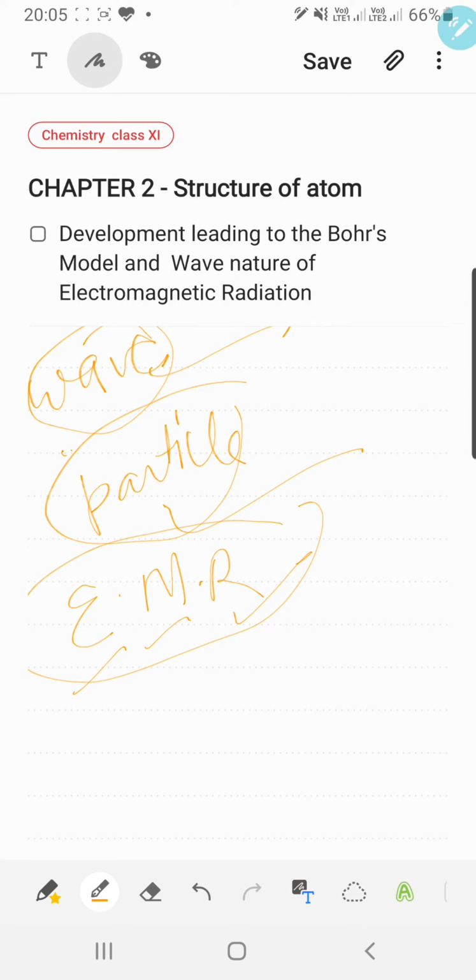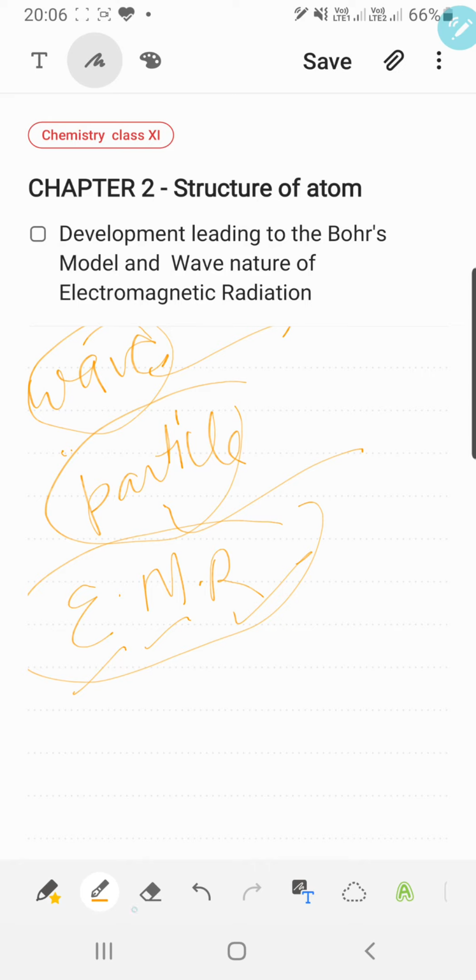Fine. The second development is that we have come to know about the atomic spectra, and that atomic spectra can be explained only on the basis of electronic energy levels in atoms. That electronic energy levels we will study later on, and it is basically the experimental result. So these two developments lead to the formulation of the Bohr's model of atom. First is electromagnetic radiation, that it has both characters, wave as well as particle, and second is the atomic spectra.